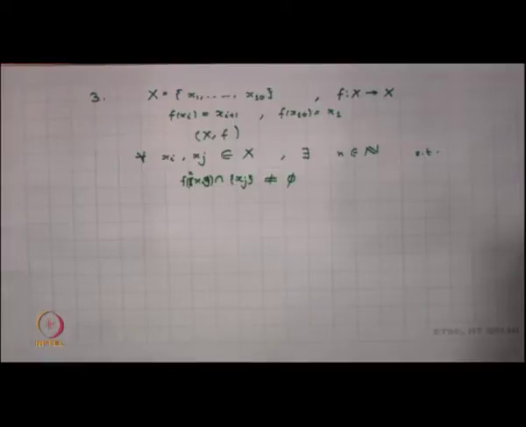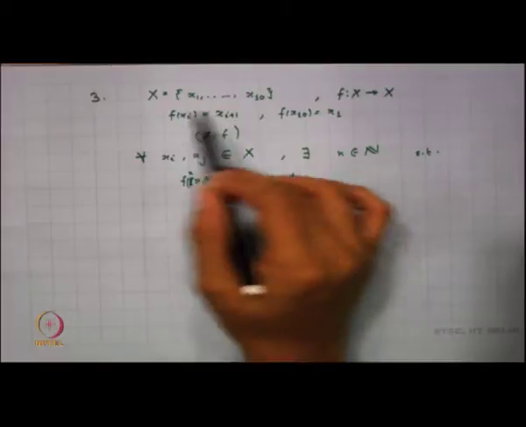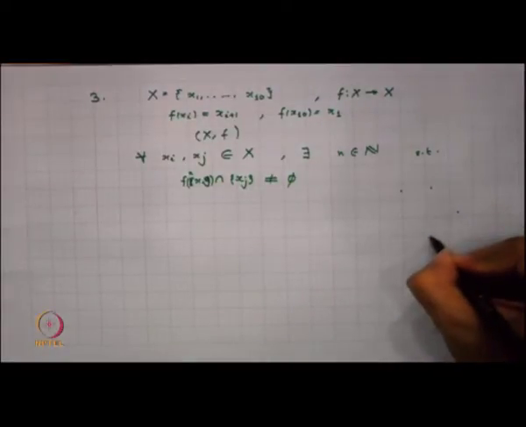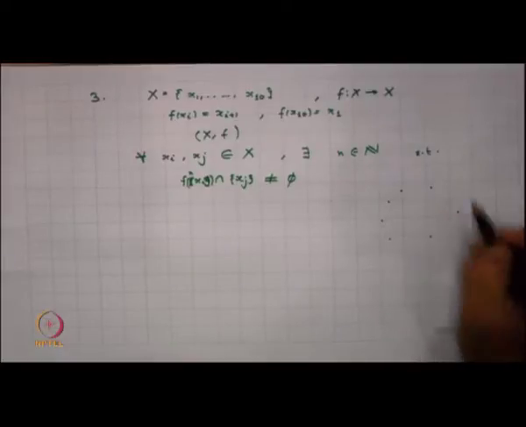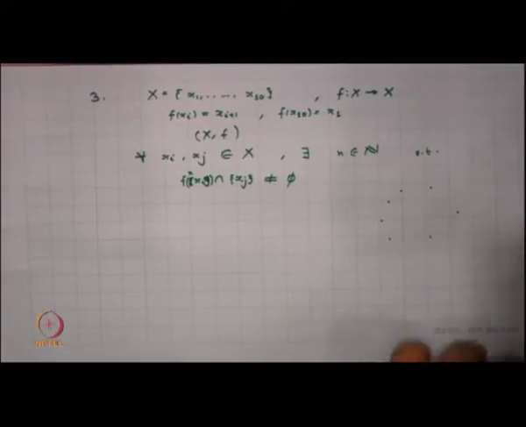After looking into this example, and especially this example gives us a motivation, what is this example doing? My x1 is moving to x2, my x2 is moving to x3, up to x10, back to x1 and so on. So it is just moving in an orbit. Now, I could have something moving in an orbit even for an infinite set, need not be a finite set. So that gives some kind of a motivation.